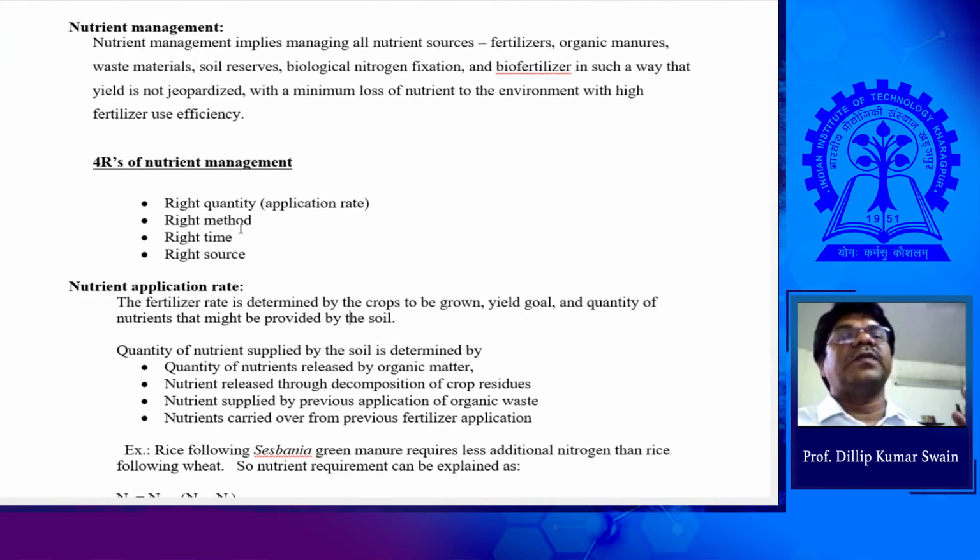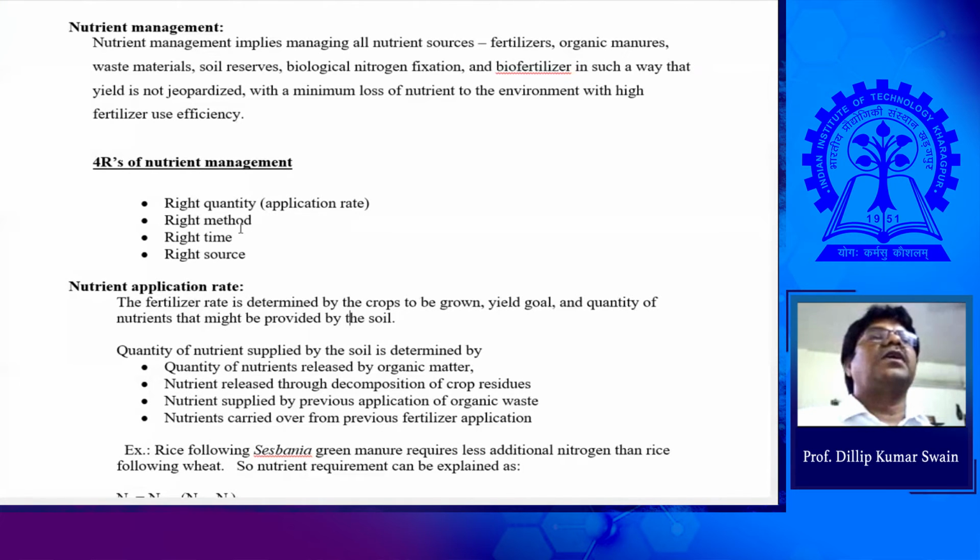In that case, the quantity of fertilizer needed can be reduced. So that is the point. When you go for the right method of application, then you can minimize the loss of fertilizer. If the loss is less, then your application and the quantity requirement can be decreased.